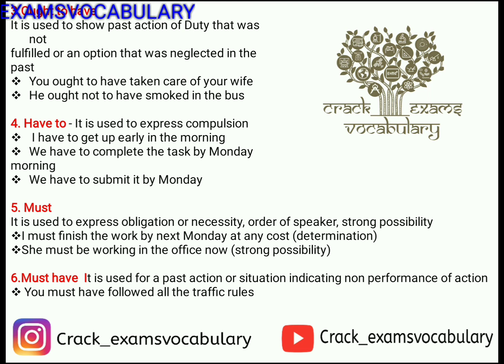She must be working in the office now. This is a kind of strong possibility, where we are giving possible options that she must be working there. She must be there, as it is 10 o'clock right now. So she must be there in the office or in the principal's room. Next one is must have. It is used for a past action or situation indicating non-performance of action.